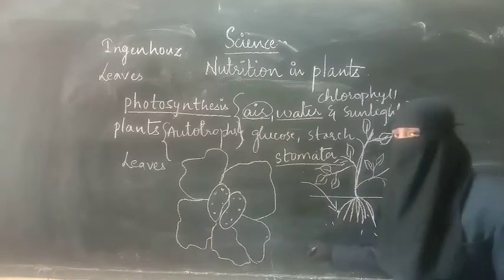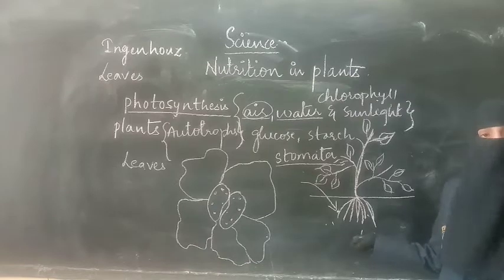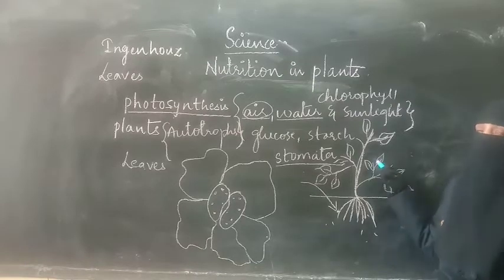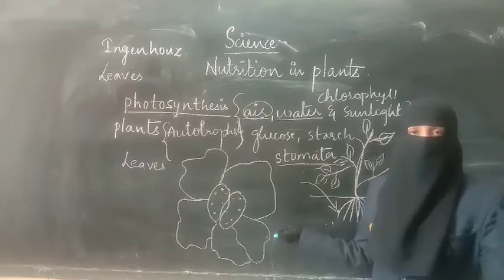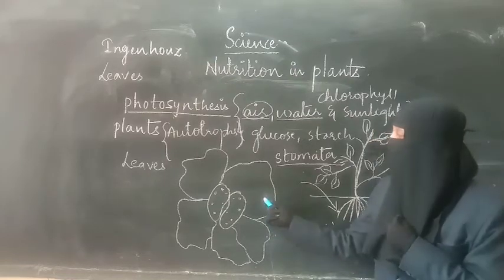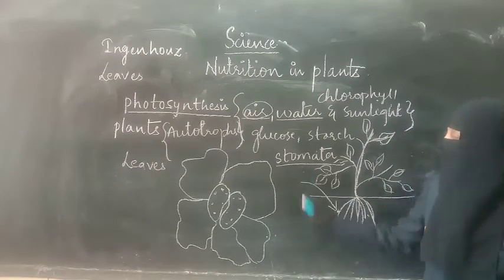So water is obtained from the roots. The water we are watering the plant with will be absorbed by the roots and given to the leaves. And carbon dioxide is obtained from the air, with the help of minute holes present in the leaf called stomata.